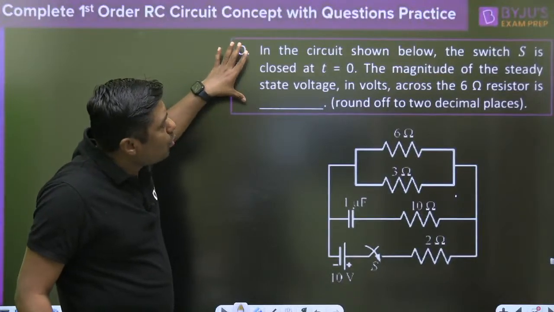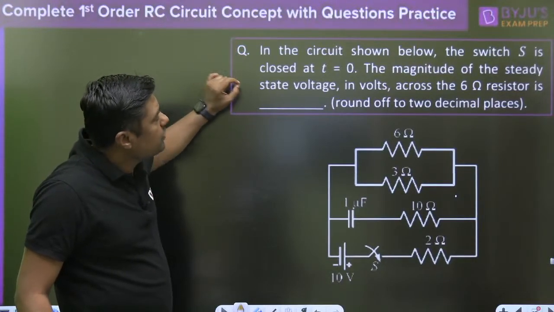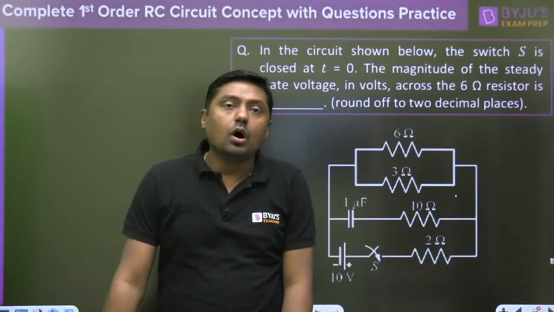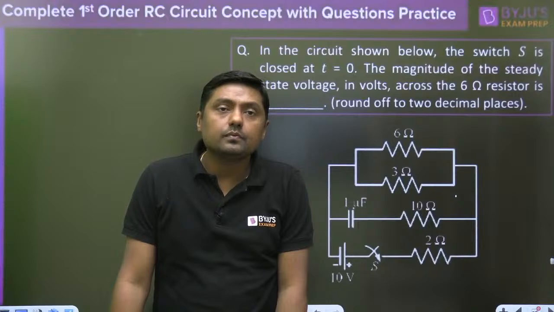In the circuit shown below, the switch S is closed at t equal to 0. So how many students are new here?